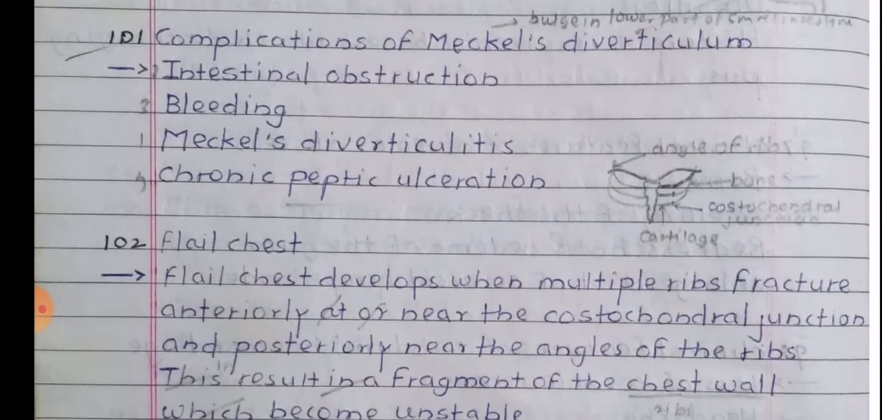Complications of Meckel's diverticulum: intestinal obstruction, bleeding, Meckel's diverticulitis, and chronic peptic ulceration.